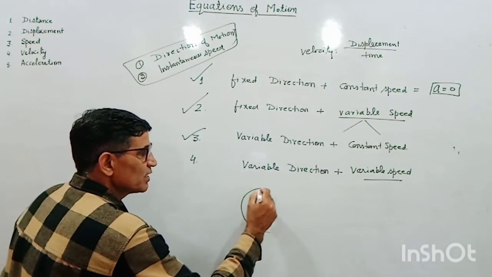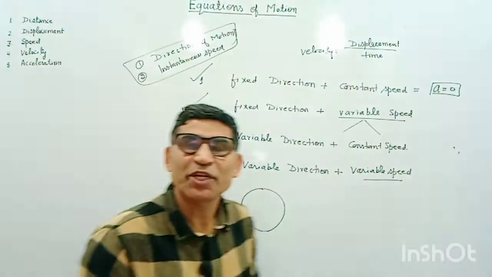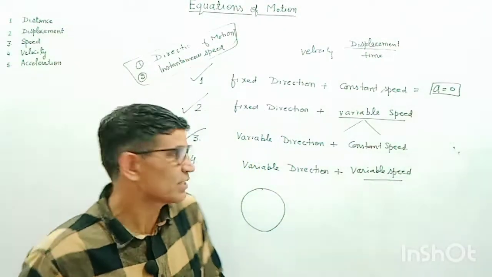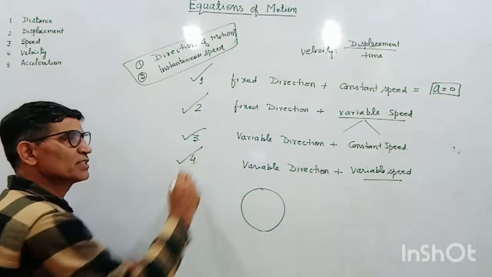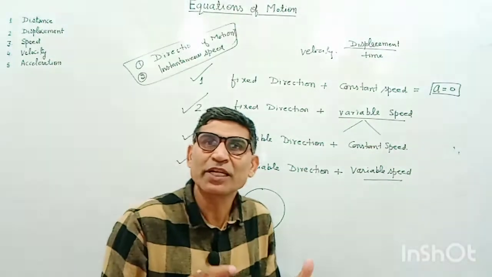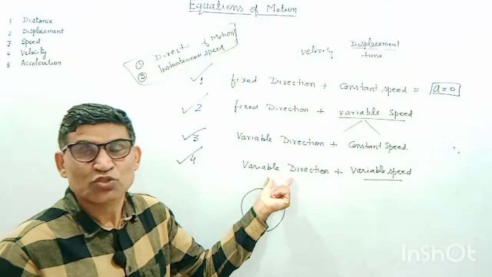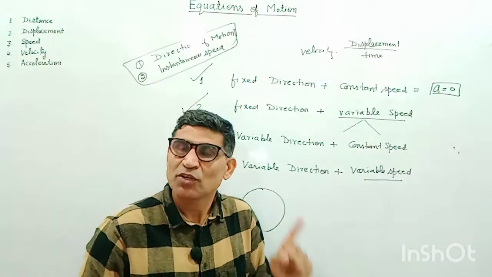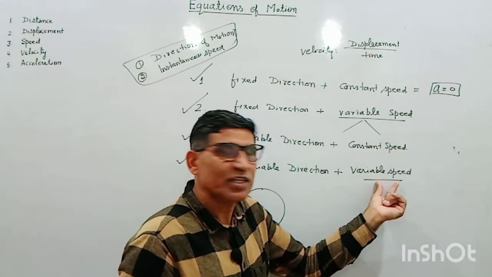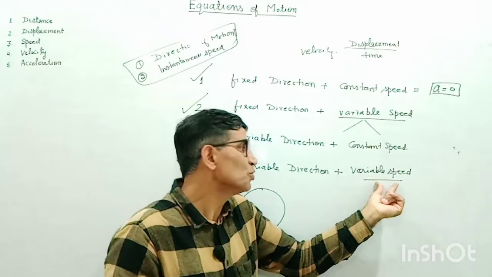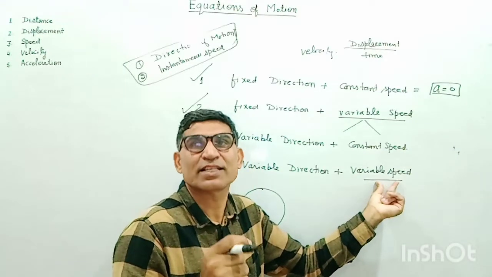So in this case, there are two kinds of acceleration. Acceleration may be due to change in speed only, acceleration may be due to change in direction only, and in this last case, acceleration is doubly due to change in speed as well as change in direction. So two kinds of acceleration arise. First, when there is a change in speed, you can say acceleration is due to change in speed. Such kind of acceleration is called tangential acceleration.